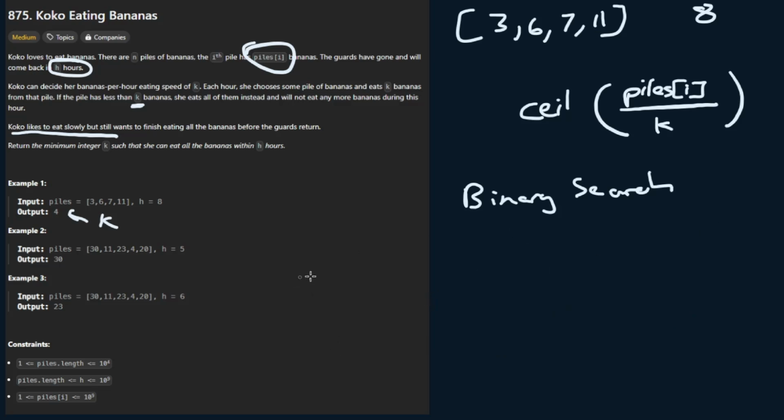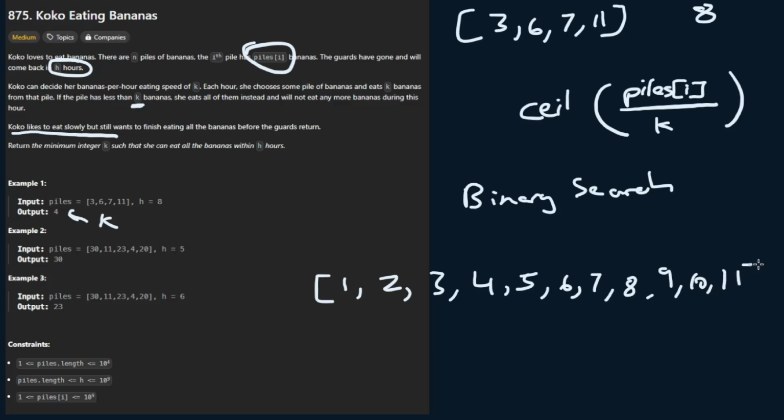And then let's go ahead and check why this will work. So let's try all the possibilities: k, eating 1 banana per hour, 2, 3, 4, 5, 6, 7, 8, 9, 10, and then 11. The reason we can use binary search here is because we can start a pointer on the left side, let's call that L, and then start on the right side and call it R.